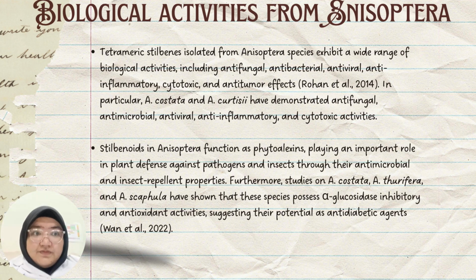Stilbenoids in Anisoptera function as phytoalexins, playing an important role in plant defense against pathogens and insects through their antimicrobial and insect repellent properties. Studied further in A. costata, A. thurifera, and A. scaphula, these species have shown alpha-glucosidase inhibitory and antioxidant activities, suggesting they are potential anti-diabetic agents, which means they control the sugar in your body.